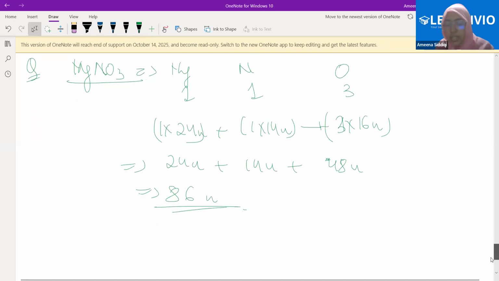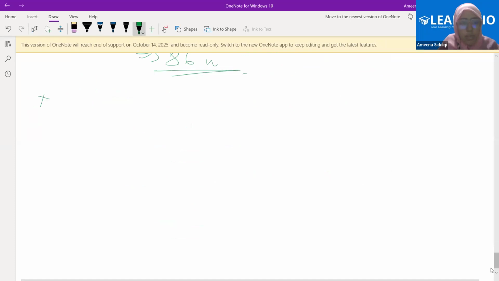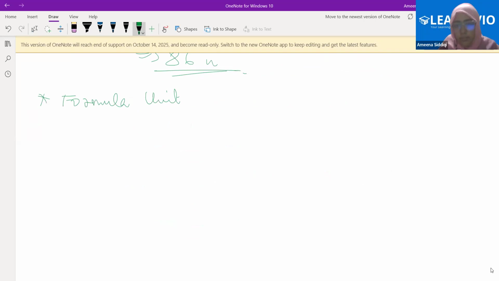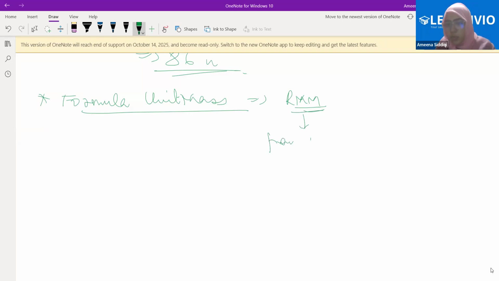Fine. Now see, there's one more term called formula unit mass. Formula unit mass is nothing but relative molecular mass. The molecular mass that we have calculated is also called the relative molecular mass because it is calculated using the relative atomic masses. But it is specific relative molecular mass when the compound or molecule that we are having is made from ions.